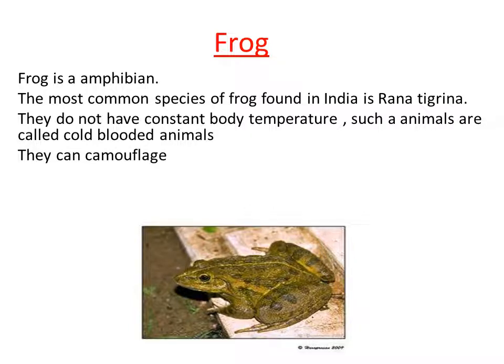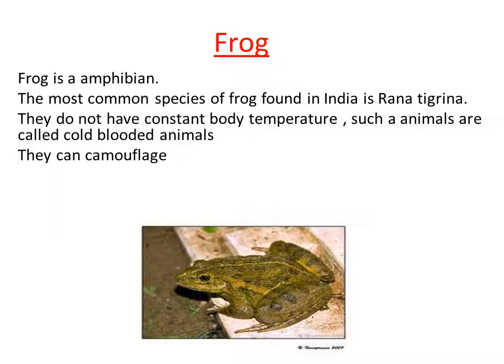Then frog can show camouflage. So camouflage is one of the abilities of frog. You might have seen when the frog is there on the surface of grass, it appears somewhat green in color, and when it is there on the land, with respect to the color of land, it will change its body color, right?